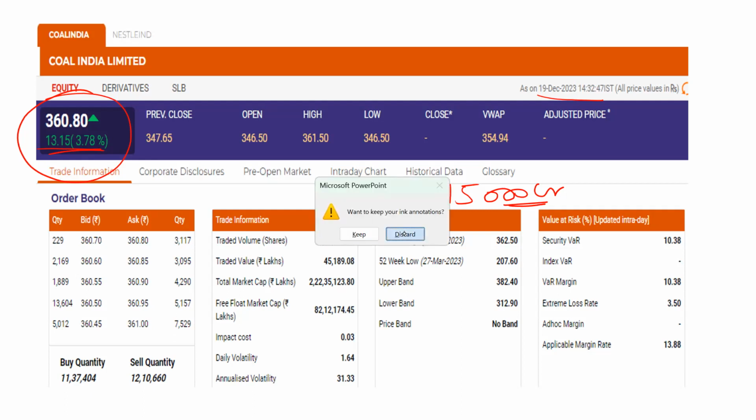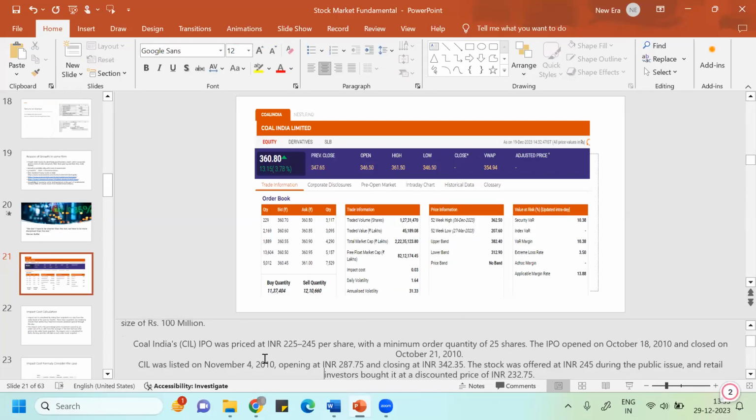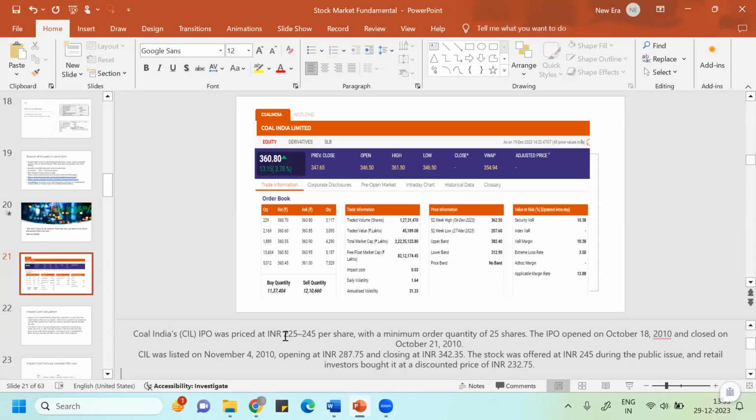Okay, let me just show you this. Coal India IPO was priced around 225 to 245 rupees, and the minimum order quantity was 25 shares. If you wanted to buy a share in the IPO, one lot was of 25 shares. This IPO opened on 18 October 2010 and closed on 21st October. So it was one of the largest IPOs at that time, worth around 15,000 crore rupees.